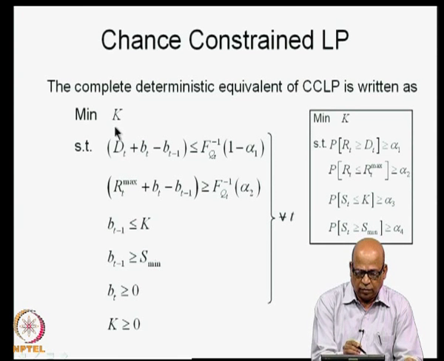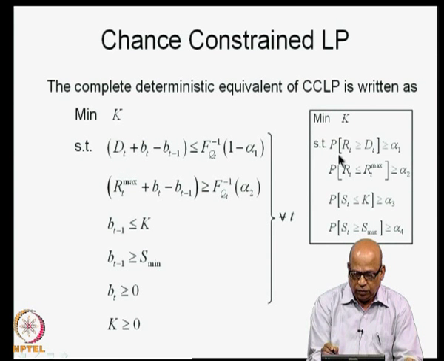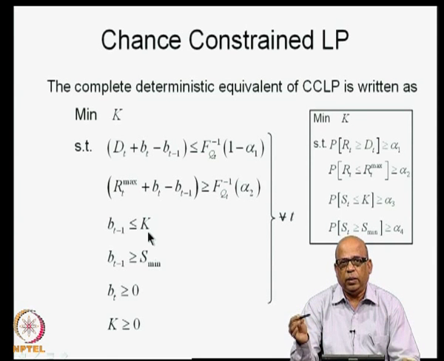We say minimize k subject to this condition, which has now been converted into this constraint: dt plus bt minus 1 less than or equal to f q t inverse 1 minus alpha 1. This constraint is converted into this. Now, the constraints containing ST will become straight away deterministic because ST is equal to BT minus 1.